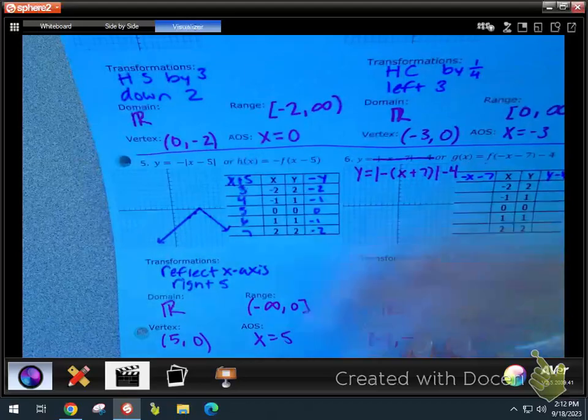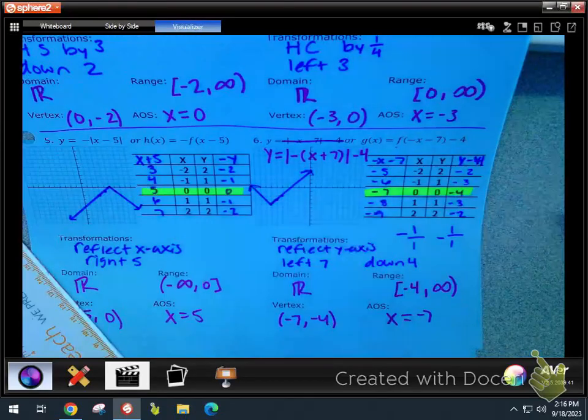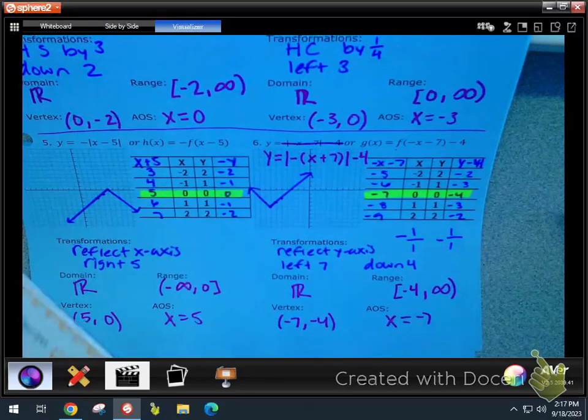I got that up here on the screen. Here is the worked out final 2 graphs. I'm going to put this on Canvas. If you didn't get to it, that's okay. But you've got to be able to do this, because this is the practice that you're going to get after we do this thing: 1, 2, 3, 4 transformations. Most of your problems are going to have a lot of stuff going on. You're also going to have to factor stuff out. Flip over real quick. We're going to do the last 2.